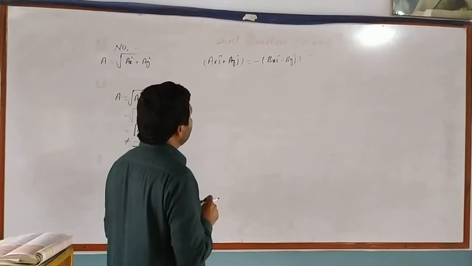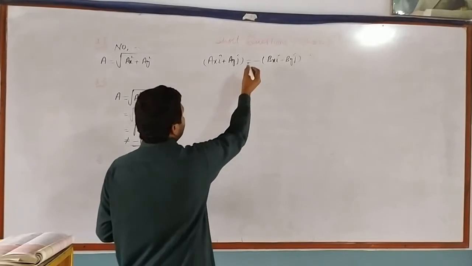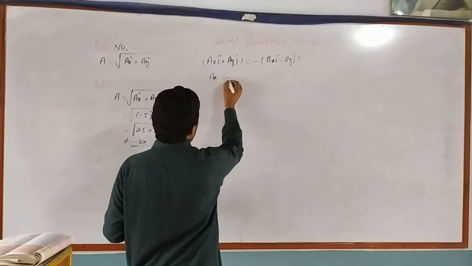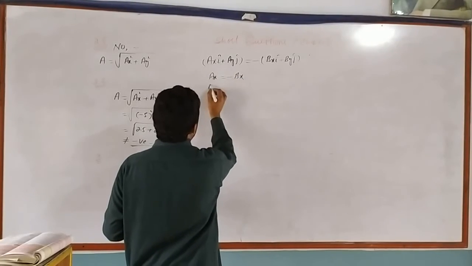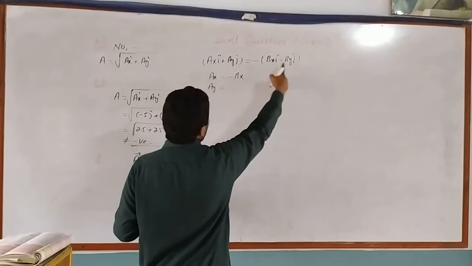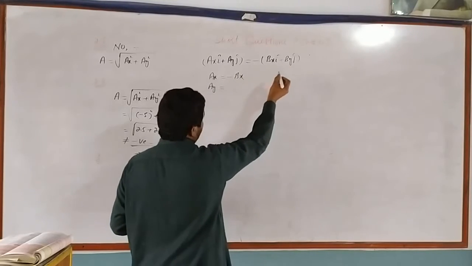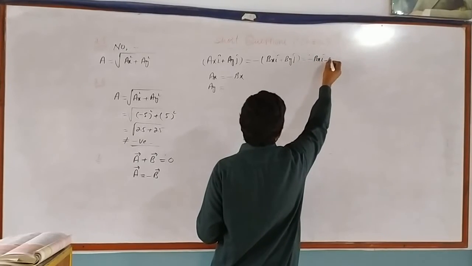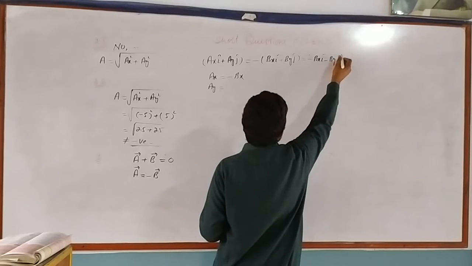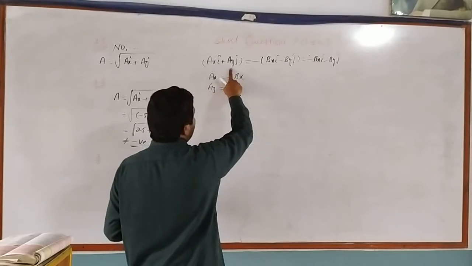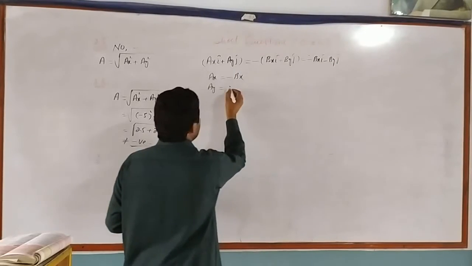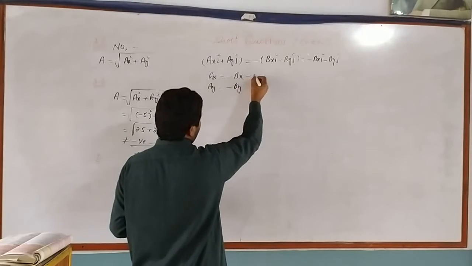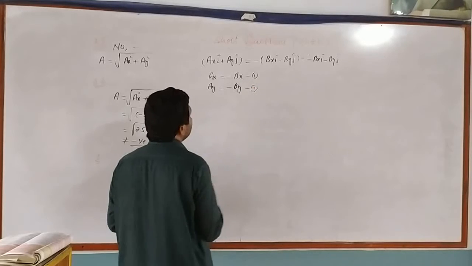Comparing the coefficients of the unit vectors, we can write ax is equal to minus bx and ay is equal to minus by.